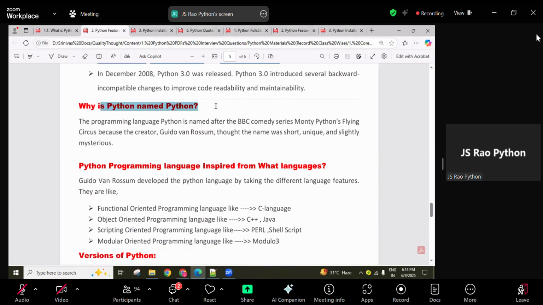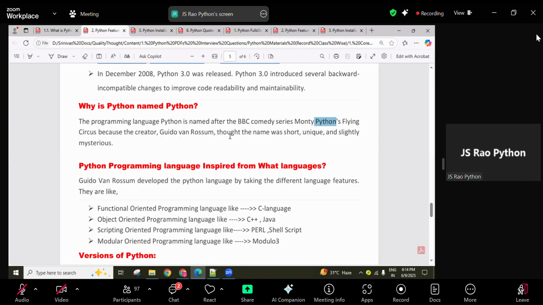And why was our language named Python? Why not another programming language name? Our author loved the British BBC comedy series, a popular web series and movie called Monty Python's Flying Circus. This is the name of the show. Guido van Rossum thought a very short name was required, a unique name, a slightly mysterious name. He thought about it, took the name Python, and kept it as our language name. Now remember this one.